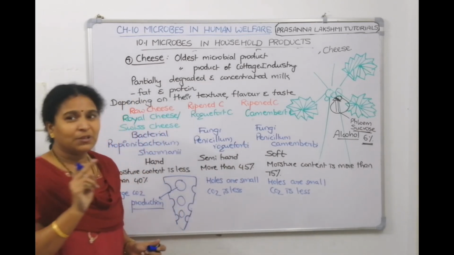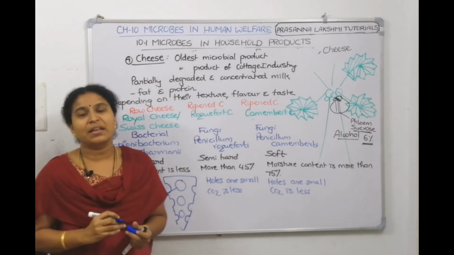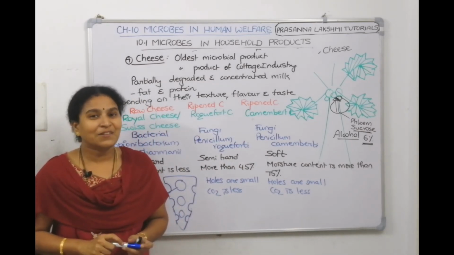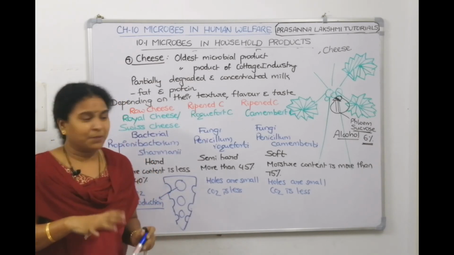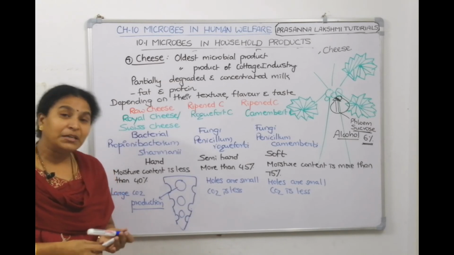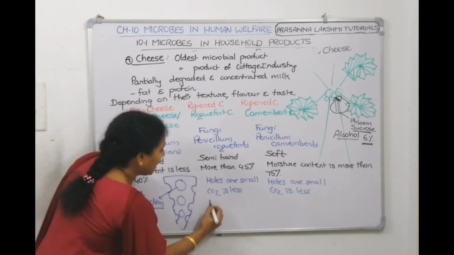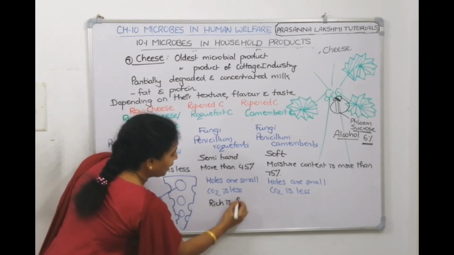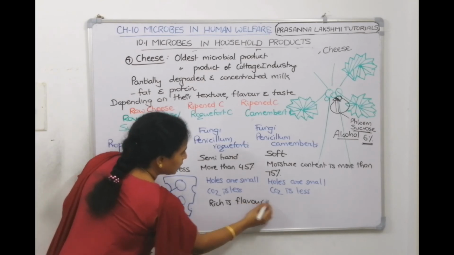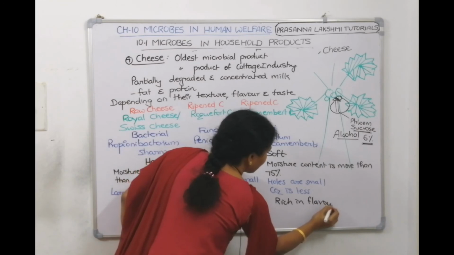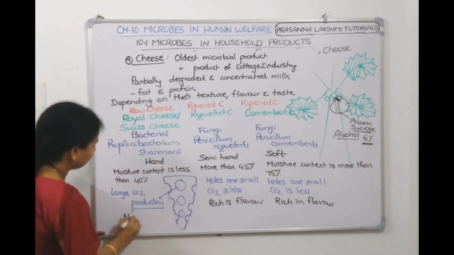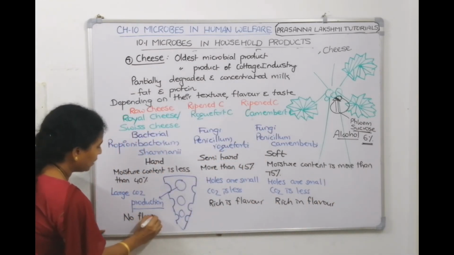Now, raw fruit, if you smell it, will not give any smell, whereas ripened fruit gives smell. Like that, this raw cheese will not have any flavor. But these two will have a particular flavor, so they are rich in flavor. Whereas this one has no flavor.